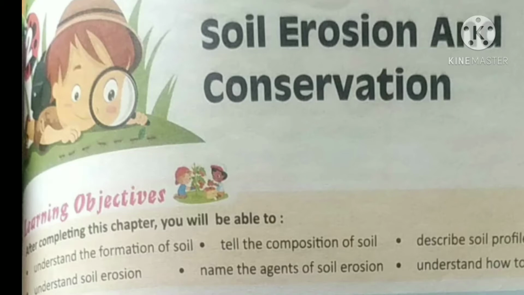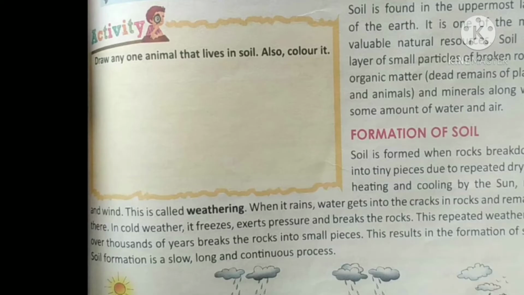When you complete this chapter, you will understand the formation of soil, you will be able to tell the composition of the soil, and you can describe the soil profile also. You will understand the reasons for soil erosion. You will be able to name the agents of soil erosion, and yes, you will be able to understand how to conserve the soil.